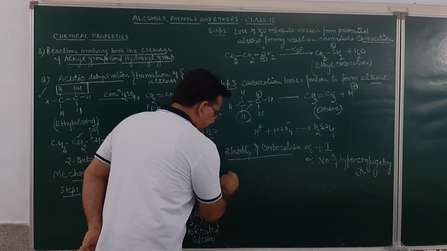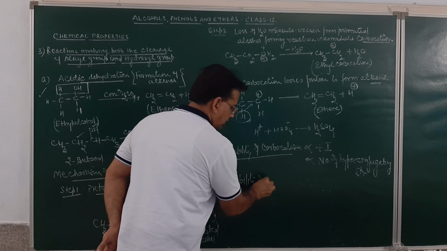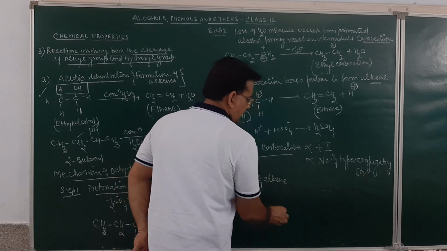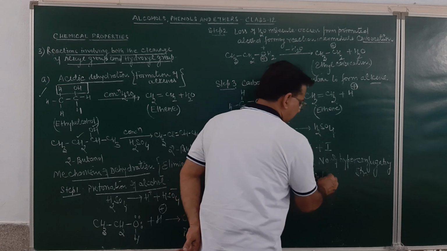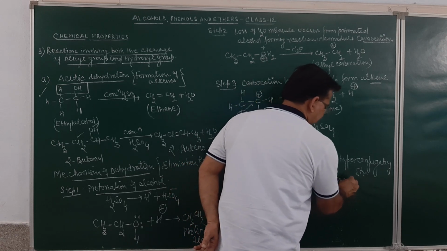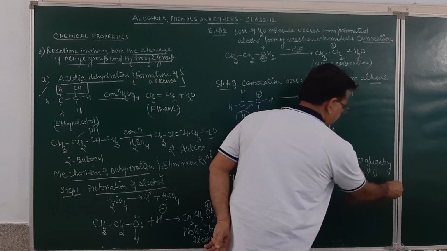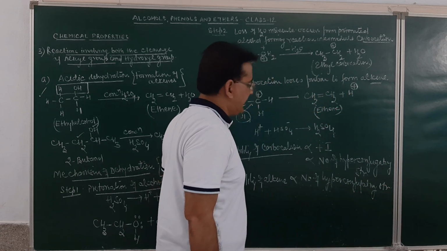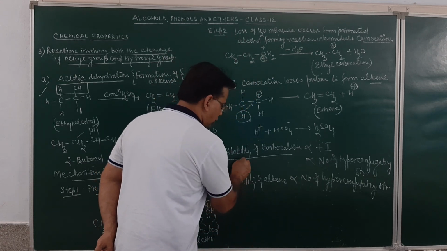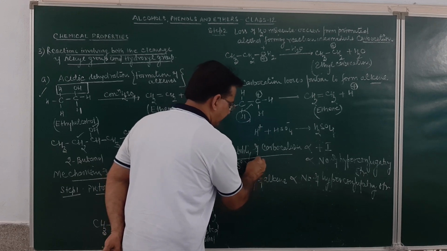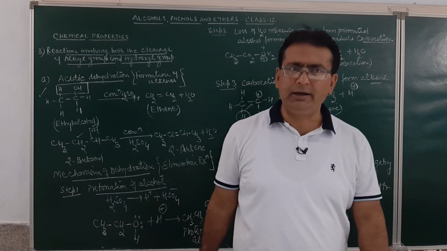Similarly, the stability of alkene is directly proportional to number of hyperconjugating structures. With this concept in mind, we come to know that 3-degree carbocations are more stable as compared to 2-degree, as compared to 1-degree. Am I clear?